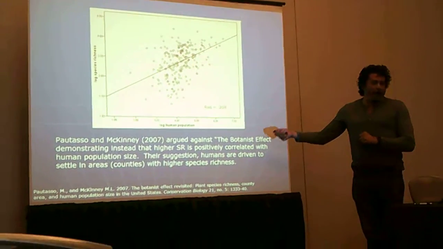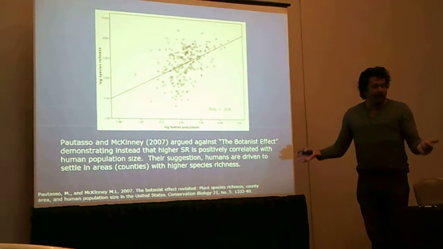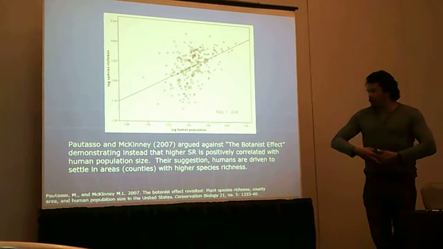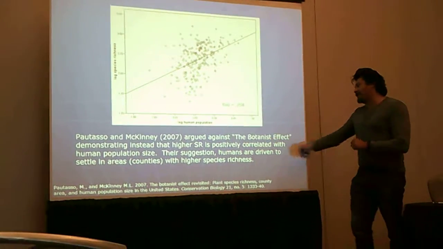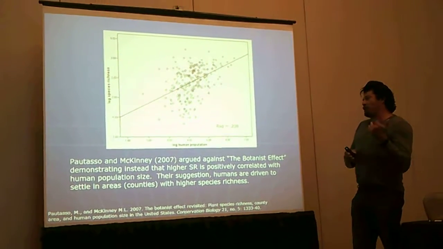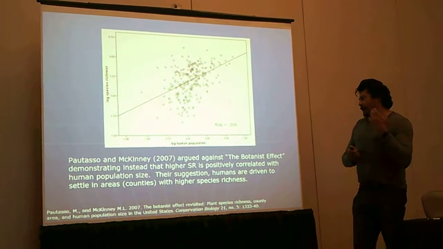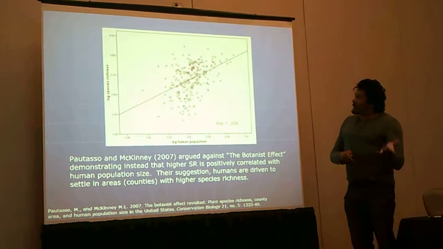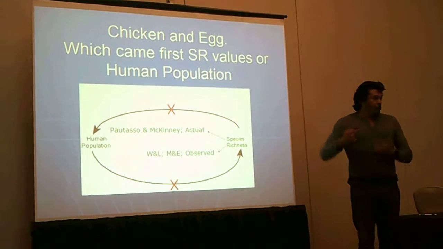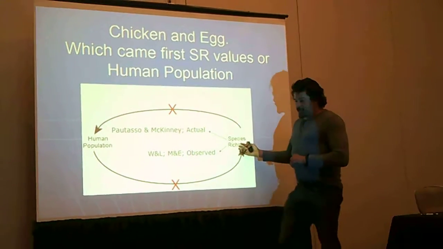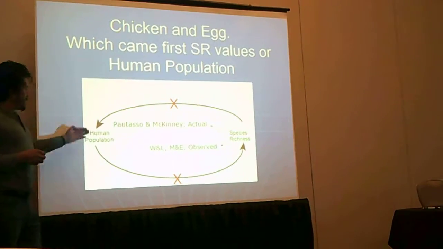So they're saying that's not really an effect of botanists. The reason there's more species is because humans just like to live in places with more species. So again, they demonstrated that higher species richness is positively correlated with human population size. Their suggestion is that humans are driven to settle in areas with higher species richness. So again, you have this chicken and egg argument. Which came first? The species richness because botanists are describing that, or the human population moving to areas of high species richness.